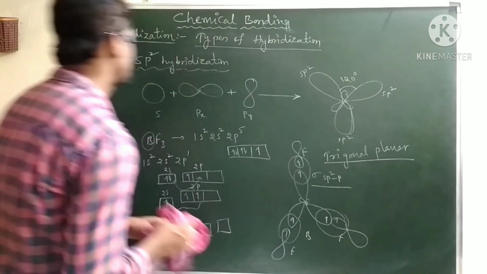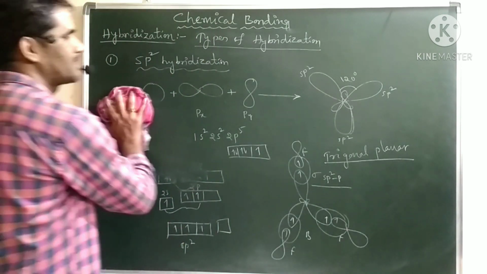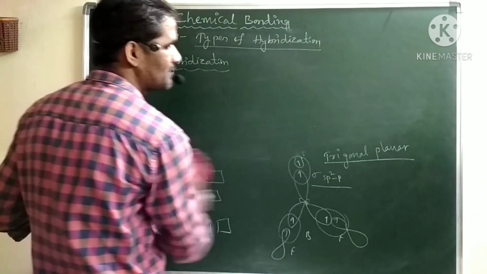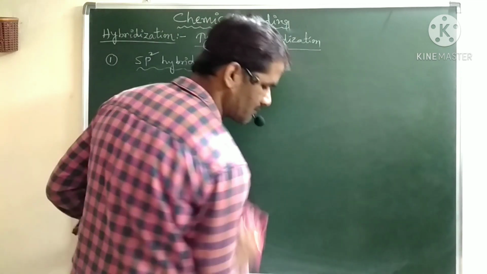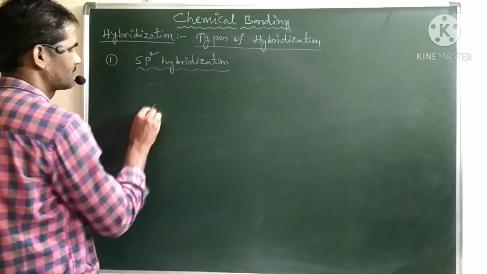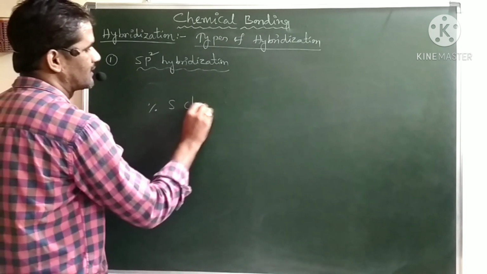And this is about sp2 hybridization. Again, if you see the percentage of s character in sp2 hybridization, what is the percentage of s character? How much percentage does it have?